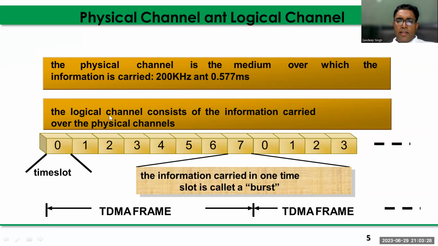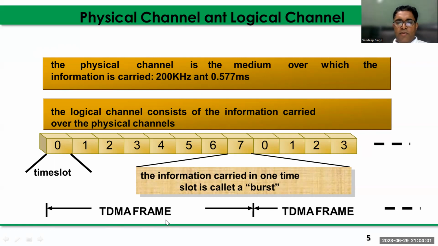The logical channel consists of the information carried over the physical channel. Different types of logical channel mean different types of information are carried on that physical channel. And the information carried in one time slot, that is 0.577 millisecond, is known as a burst. What is the information in this time slot? This information is actually known as a burst in the GSM network.